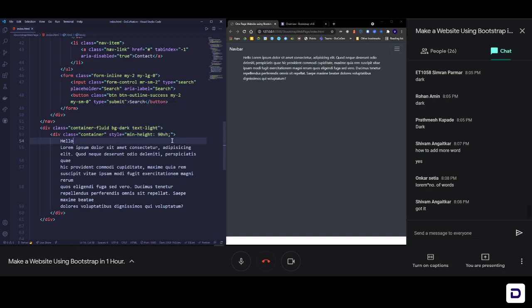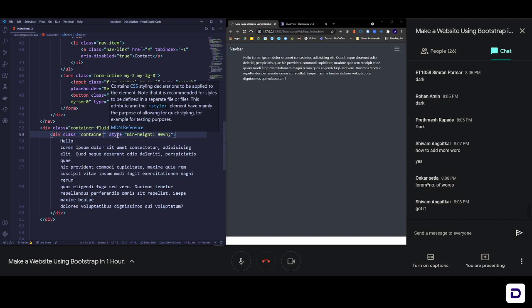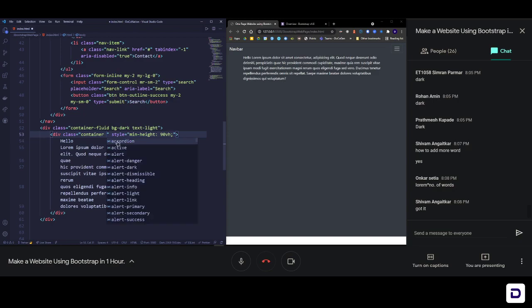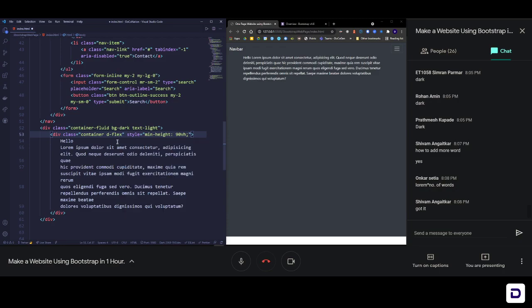Now we need to arrange whatever we see on the screen. As we know, we need to use display flex whenever we want to center anything or have it in a row or column structure. Bootstrap has its own class to create display flex, justify content, and align items. It's just exactly as you would imagine. You just have to write d-flex, and if I save it, you can see that now this whole thing is in a row.